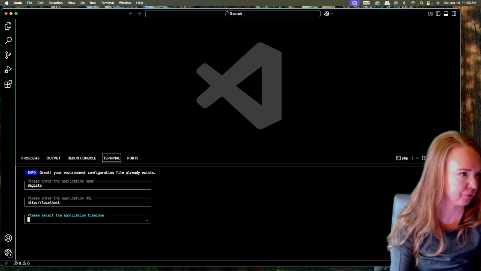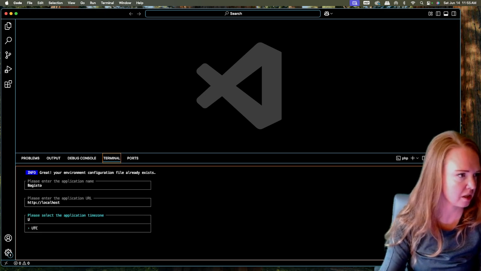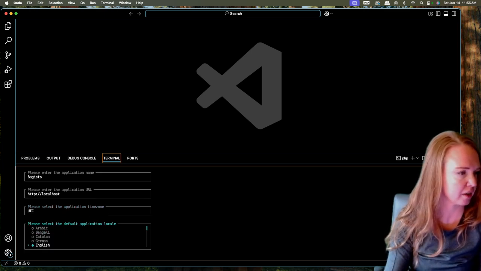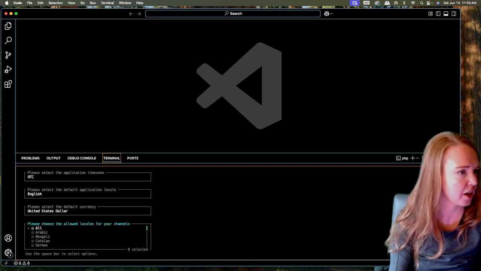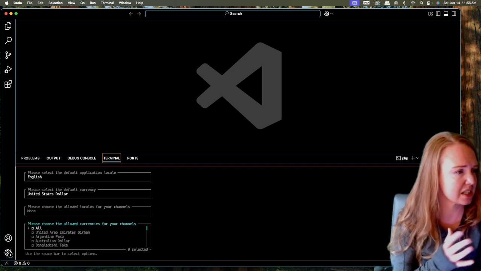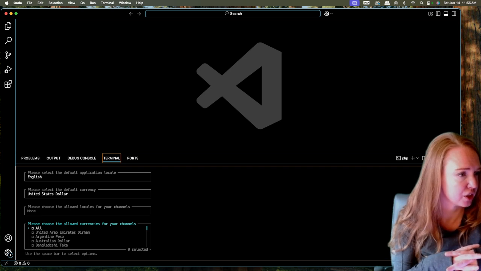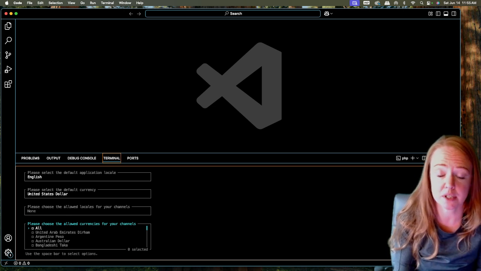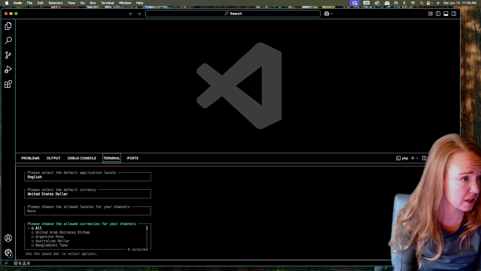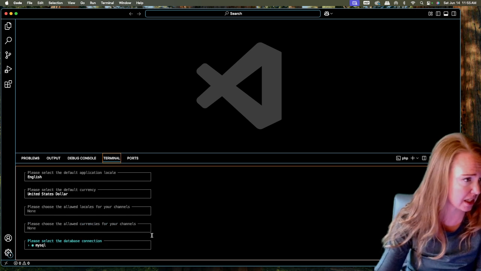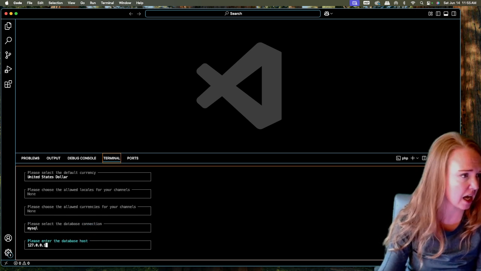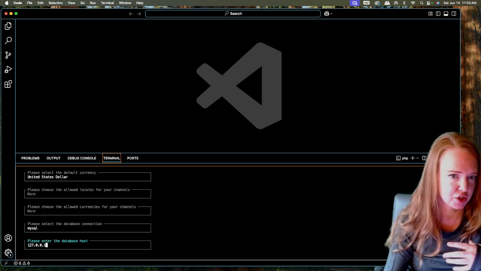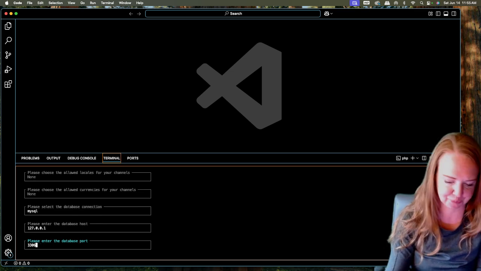I'll say UTC. Okay. English, USD. And so you can see it's giving a lot of different options, and these are all of the options that are going to be available in the store. So it's very robust in the way that it just works out of the box.